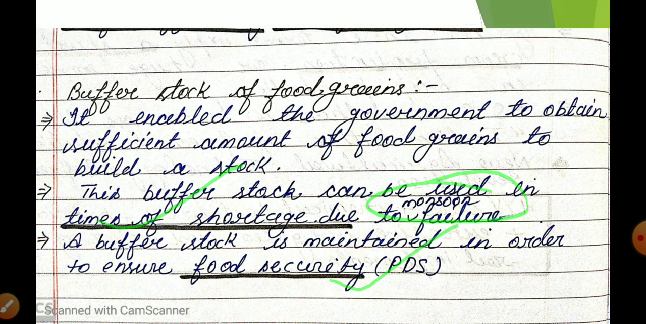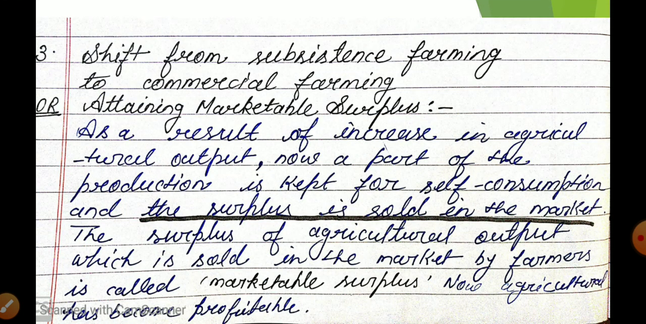Okay student, now the third achievement is the shift from subsistence farming to commercial farming. When I told you about the features or problems of agriculture, I told you that our farming is of which type? Our farming is subsistence farming. Subsistence means survival, means farmers are only able to produce so much that they can survive.